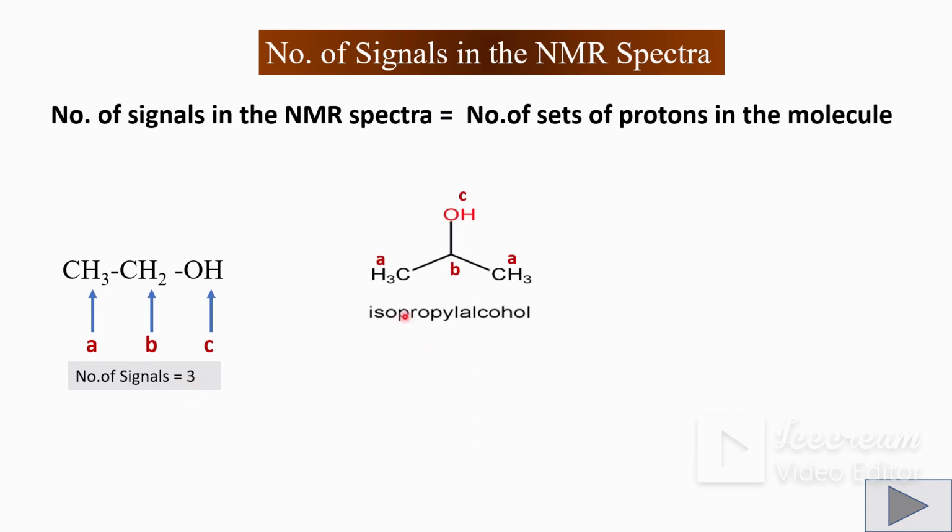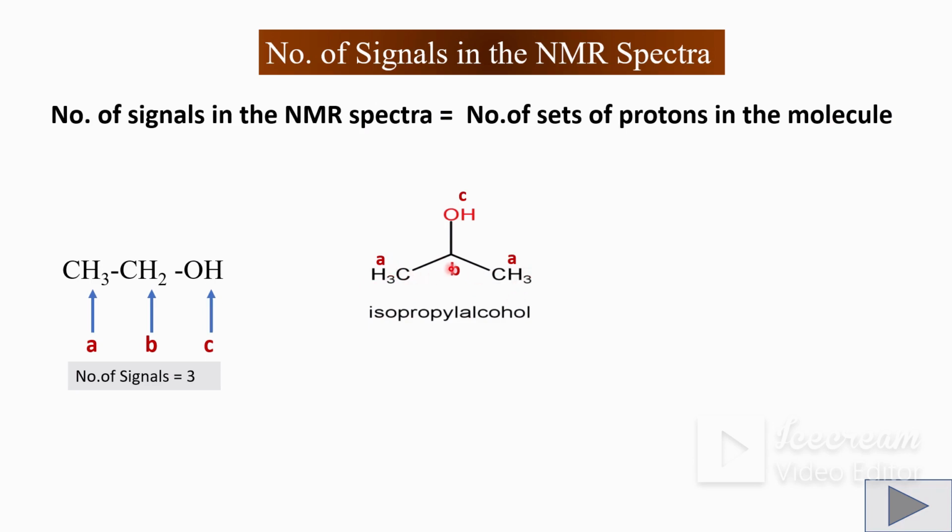In case of isopropyl alcohol, there are also three sets of protons. The methyl group protons and that methyl group protons have similar chemical environment and belong to the same group of protons, that is the A set of protons.